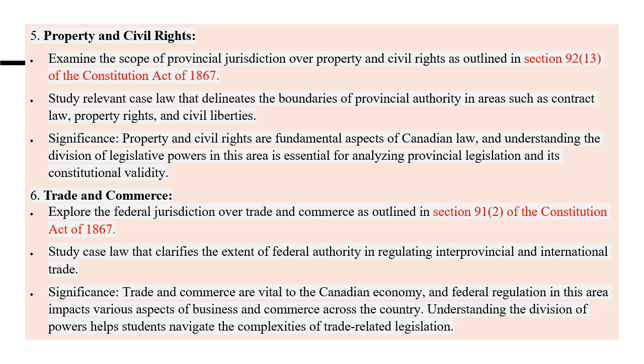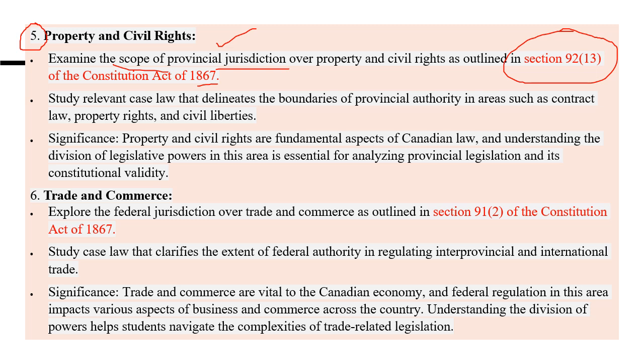Before moving with the topics, firstly let's read what the syllabus talks about. So for property and civil rights, this is the fifth topic in our syllabus. Examine the scope of provincial jurisdiction. It is specifically mentioned in the syllabus that property and civil rights are mainly regulated by provinces, provincial jurisdiction as per section 92(13) of the Constitution Act 1867. So no confusion, but there are some related areas where property and civil rights are governed by federal jurisdiction. So we'll be talking about that.